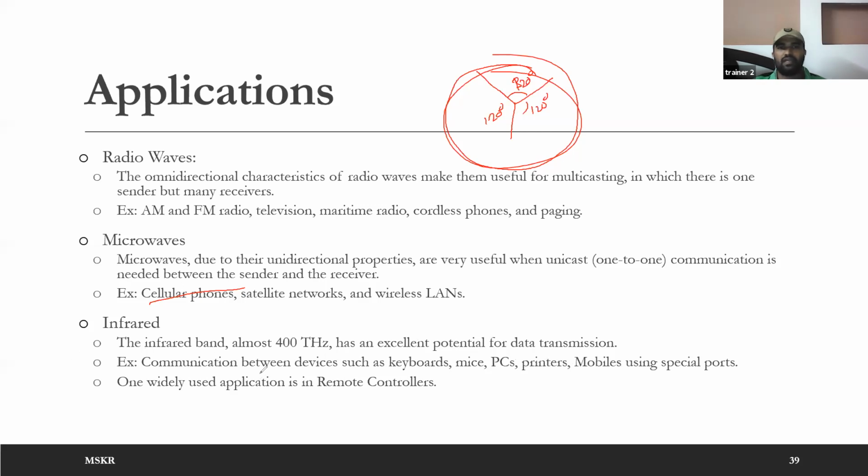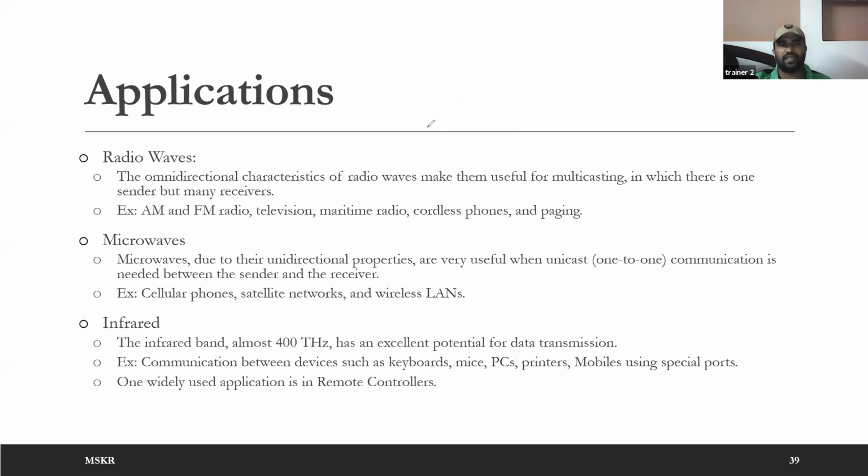One widely used application is remote controllers. Whatever remote controllers you are using, mostly they are designed based on infrared only. So these are the different wireless unguided transmission mediums, their properties and their applications.